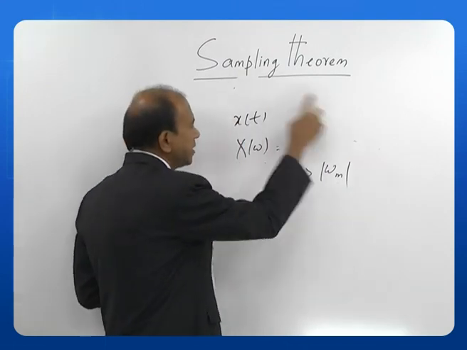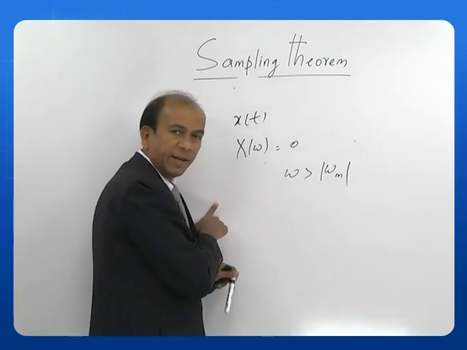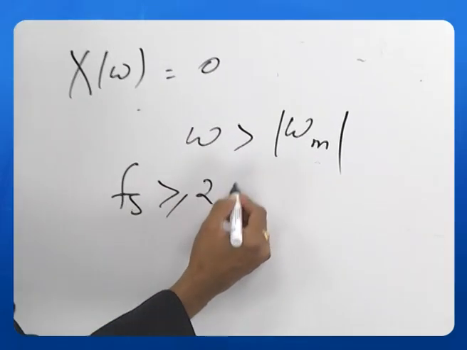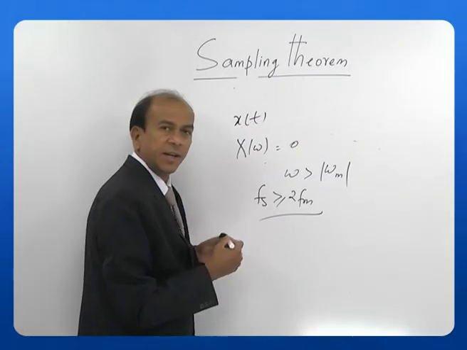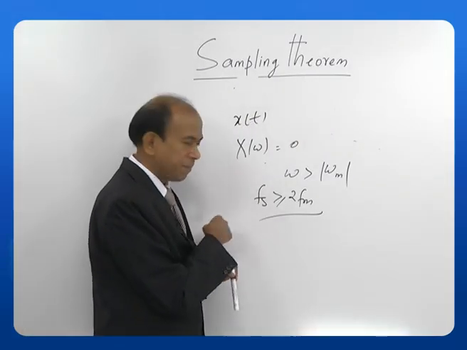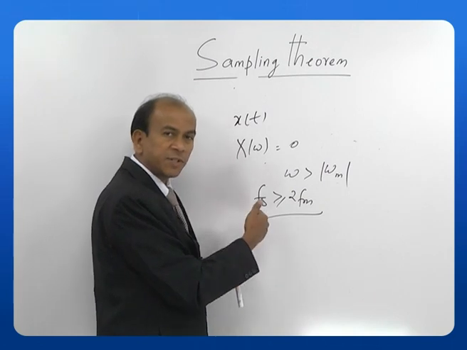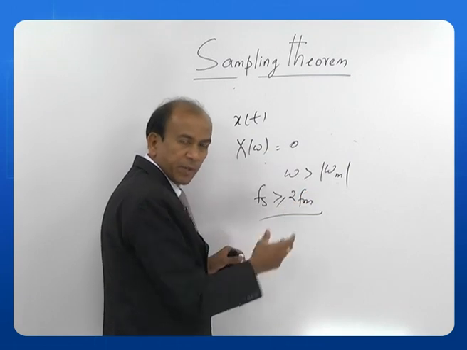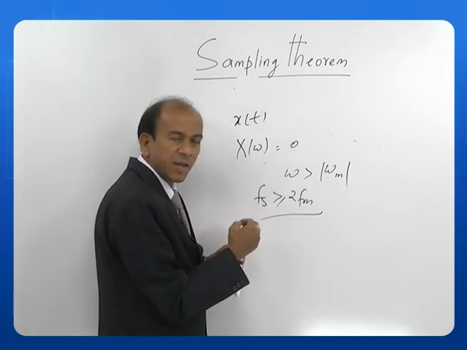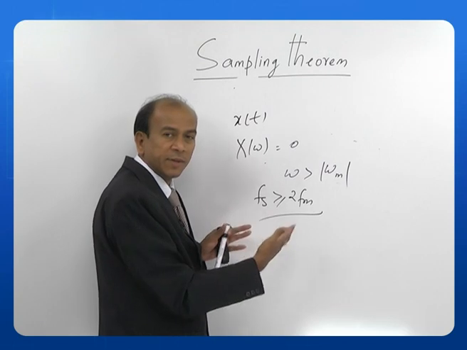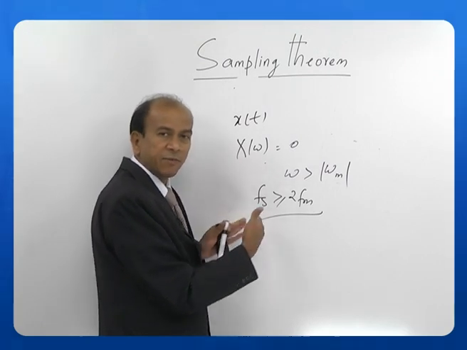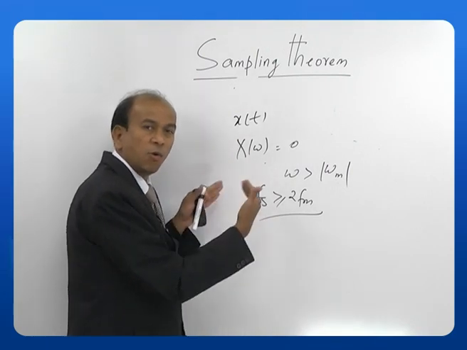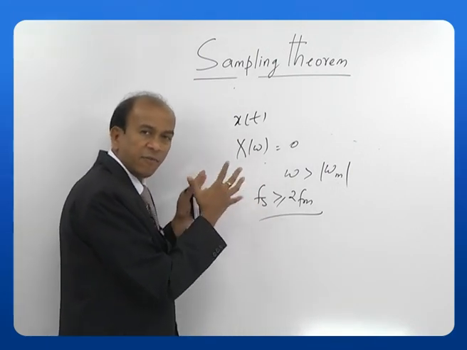So, this is why this sampling theorem is valid, and again what is the sampling rate? That must be equal to or greater than 2 fm. Generally, because it is very difficult to find ideal low pass filters, we generally go a little above 2 fm, so that even if you use real filters, they will be able to distinguish between the different frequency components. This is about the sampling theorem for low pass signals.